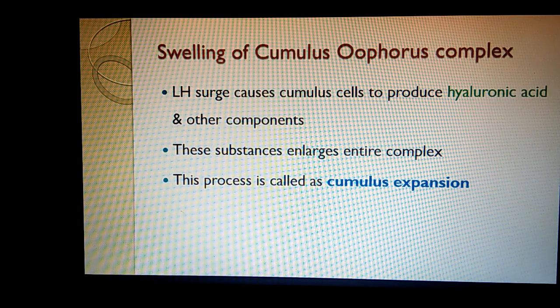Now we all know that because of the LH surge, this cumulus oophorus complex enlarges, and this happens because the cumulus cells produce hyaluronic acid and other components. These substances enlarge the entire complex. This process is called cumulus expansion.